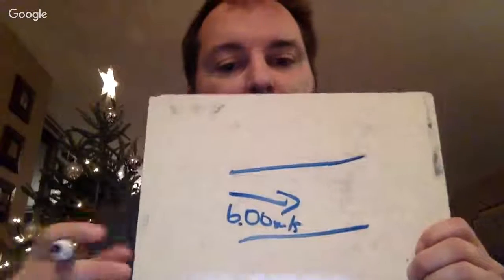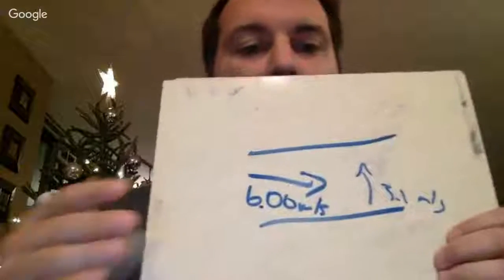All right, so we've got our river here, right? And we know the river current is 6.06 meters per second, or whatever it happens to be. The swimmer in still water can cross the river at 3.1 meters per second, right? And so you've got these two vectors.